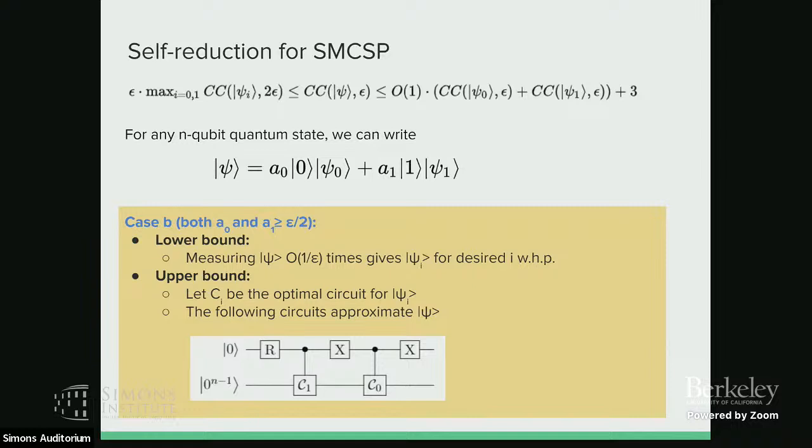And how about the upper bound? For the upper bound, we need to use the following circuit. If I have C0 and C1 that compute psi 0 and psi 1, then I can use this control rotation to help me to construct psi. And if you want to have a control rotation of a specific circuit, you need to have some constant blow up. So that's why we have an additional constant blow up layer here. Okay. So in this way, you can have an upper bound and lower bound for the circuit complexity of psi if you know how to compute the circuit complexity of psi 0 and psi 1.